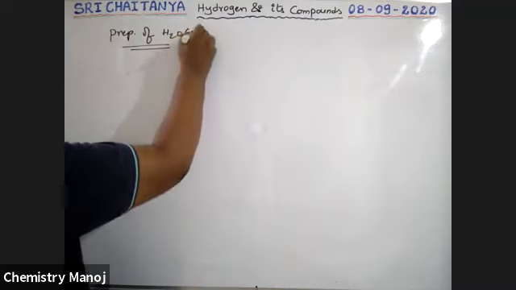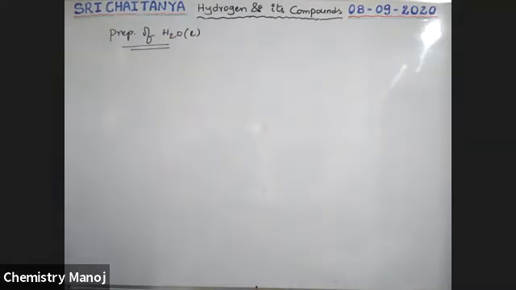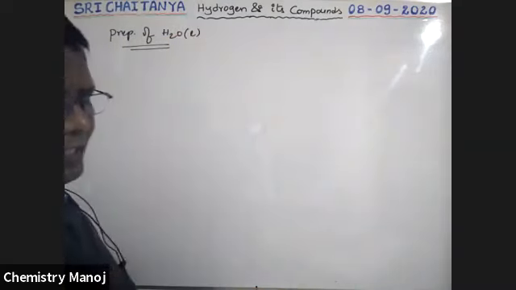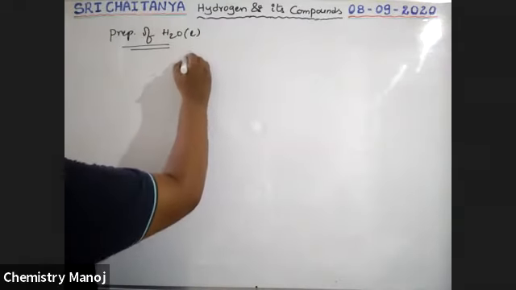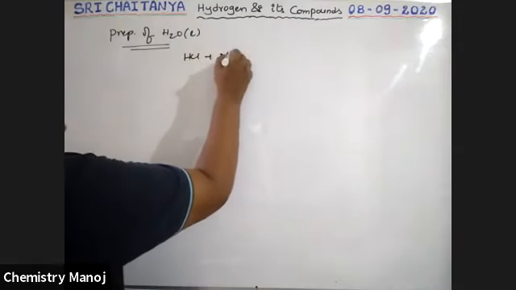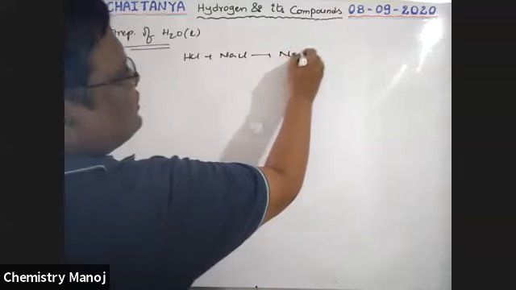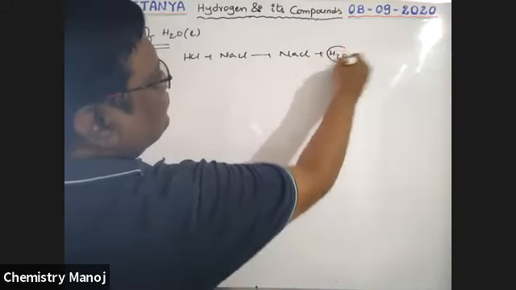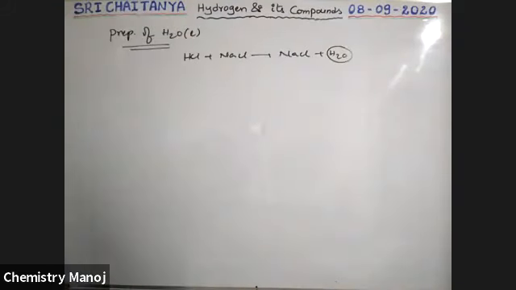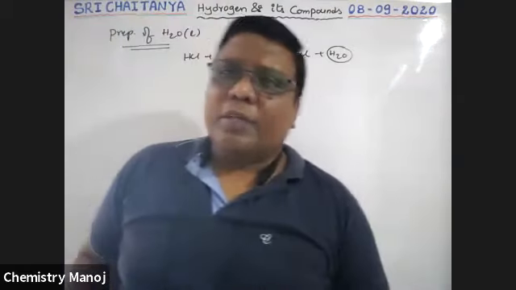That is liquid water, boys. One method is the reaction of an acid with a base: acid plus base combination gives salt and water.